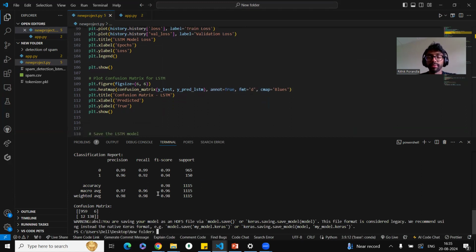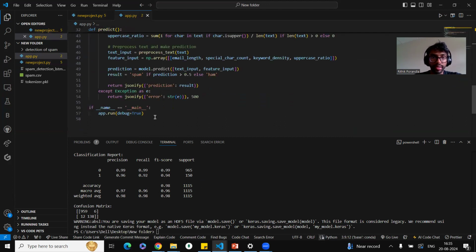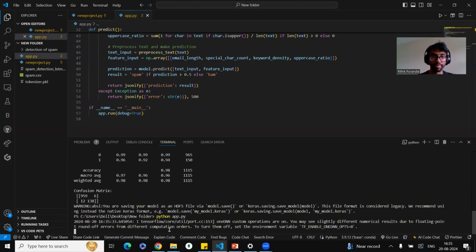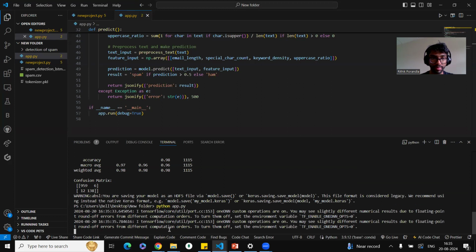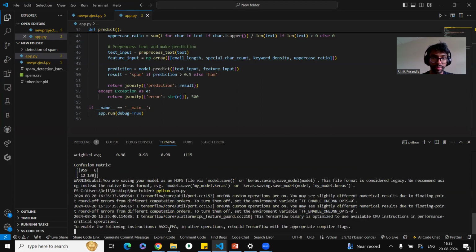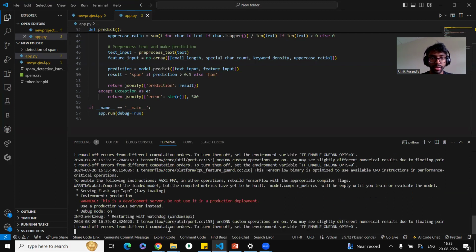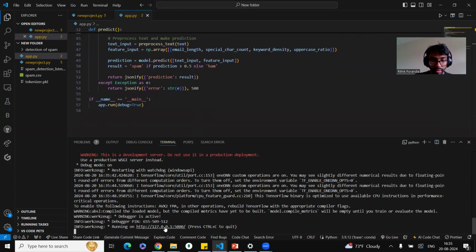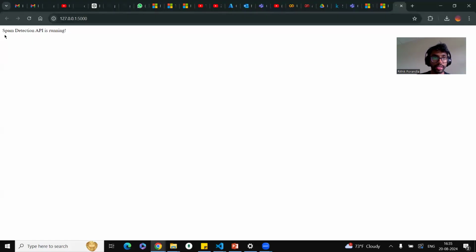So this is my project, and I've also tried to deploy it on the localhost, and it does work. It shows the API detection. It is working. It's going to create a development server, so I need to click on it so that it will show that the detection API is running. As you can see, the detection API is running.